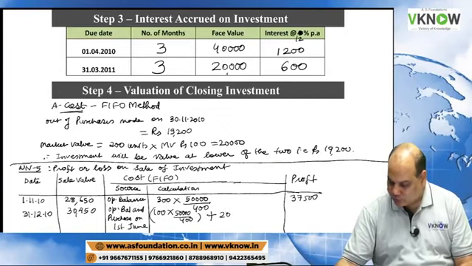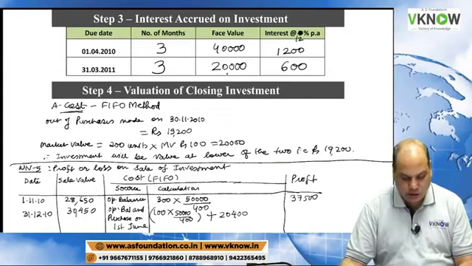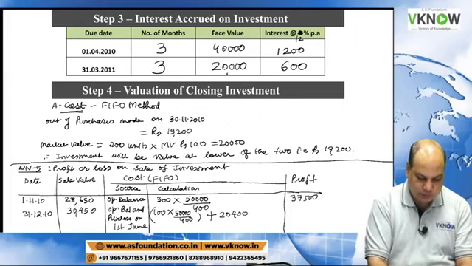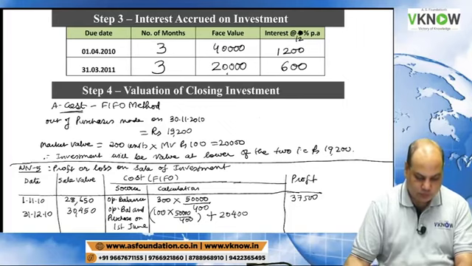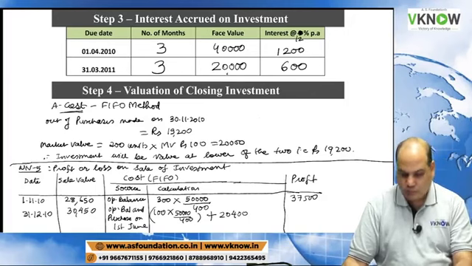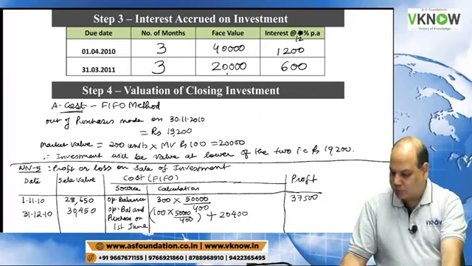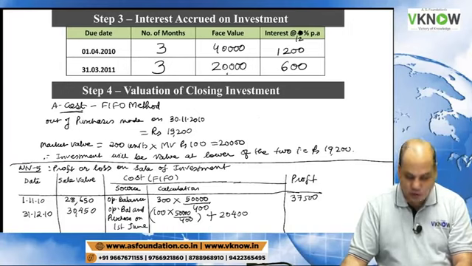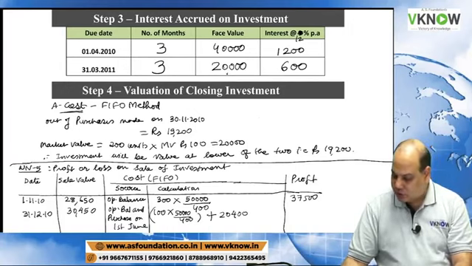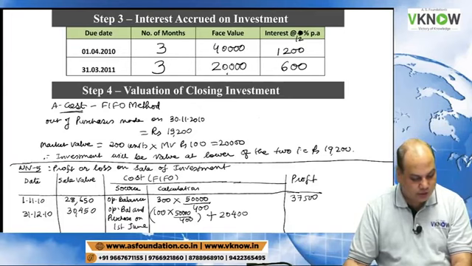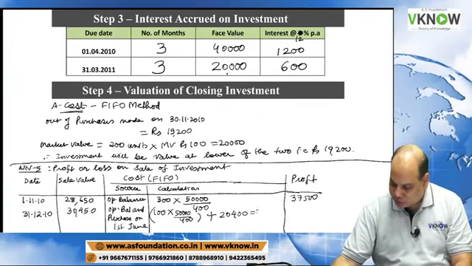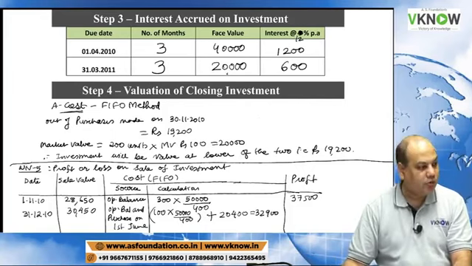Opening lot 100 is 12,500. So 12,500 plus 20,400 comes to 32,900.